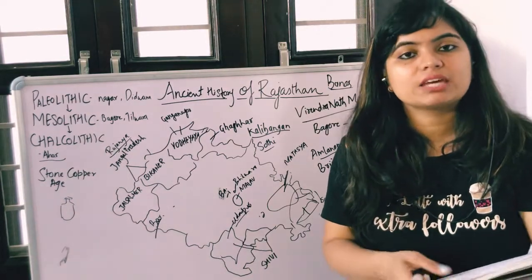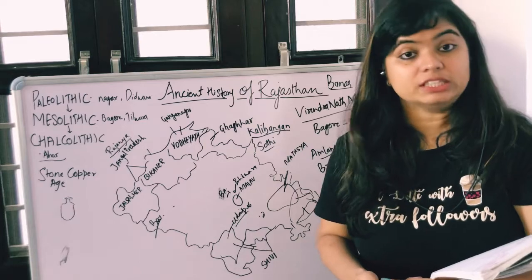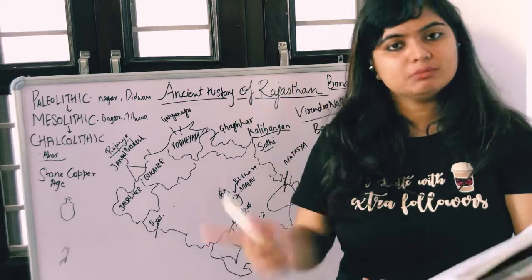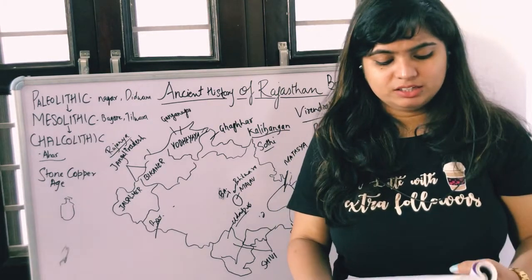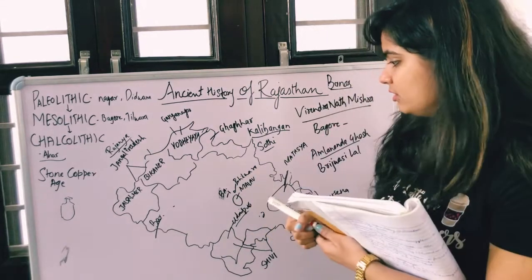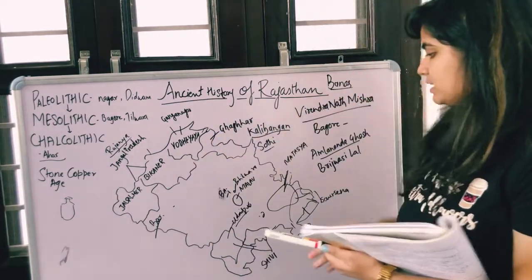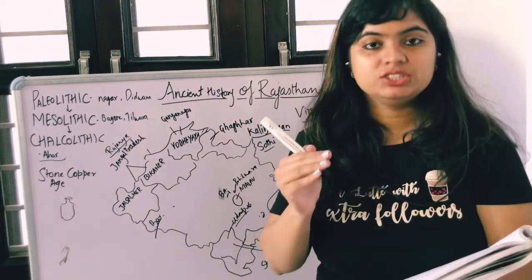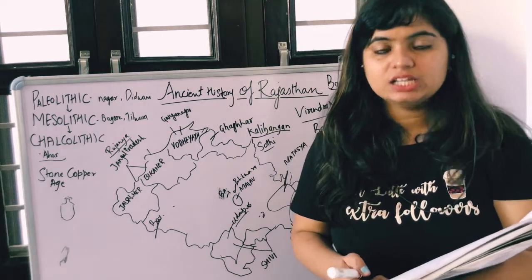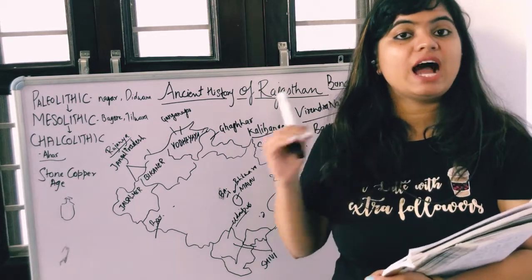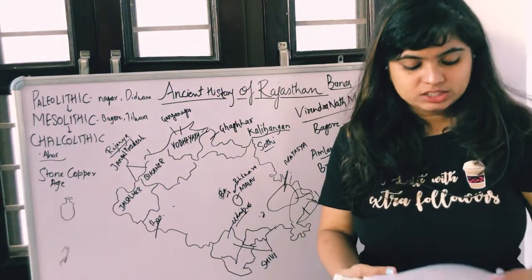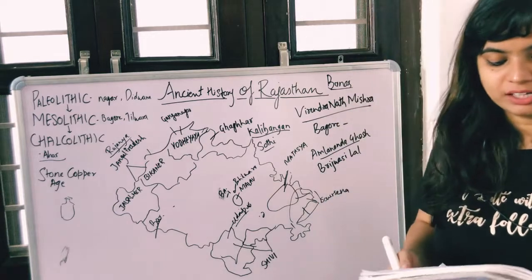This place was excavated by D.R. Bhandarkar. Okay, and now only the names are to be considered here. Arjunayana Janpad. I can spell it because there is not much place here. Fine. Arjunayana Janpad. This is the present time of Alwar and Bharatpur. Alwar is here and Bharatpur is here. Okay, Arjunayana Janpad. Then after that comes the Malav Janpad.